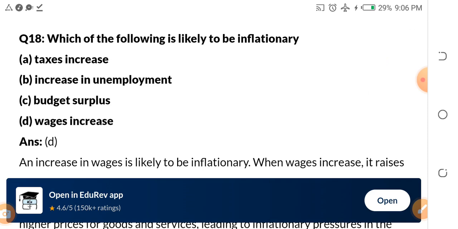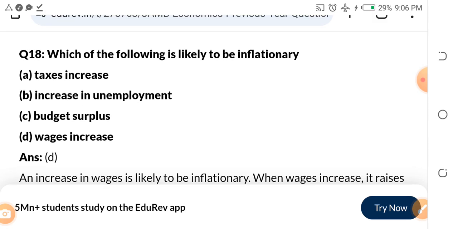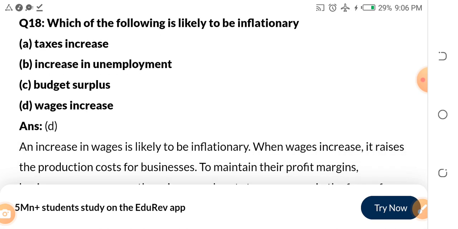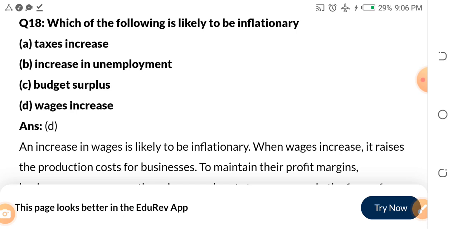Which of the following is likely to be inflationary? A, taxes increase. B, increase in unemployment. C, budget surplus. D, wages increase. The answer is D. Inflation is when there is too much money pursuing a lesser number of goods. If the government increases the amount of money they pay in wages, there will be more money in the hands of people, which will make them pursue more goods, and the goods may not really be increasing in number to meet the increasing demand. That will lead to inflation, okay?